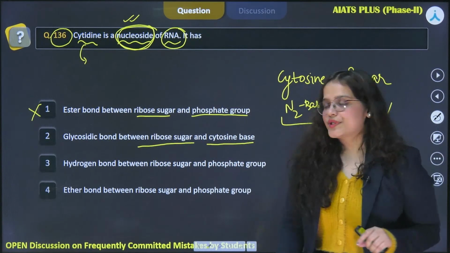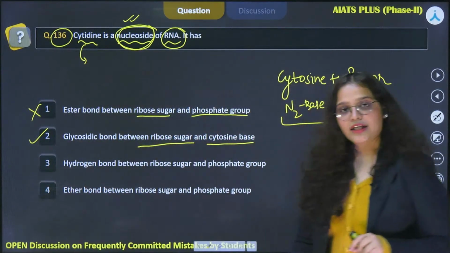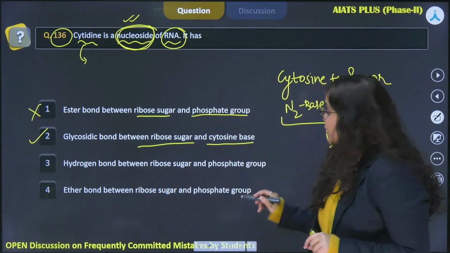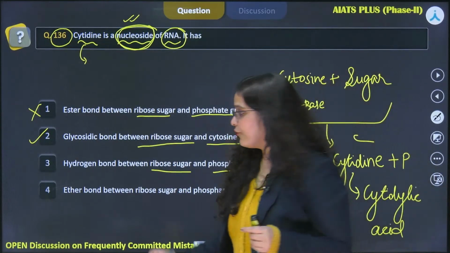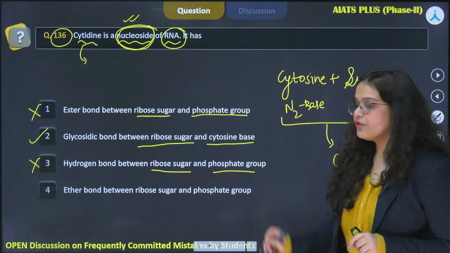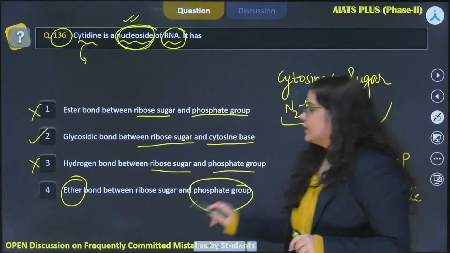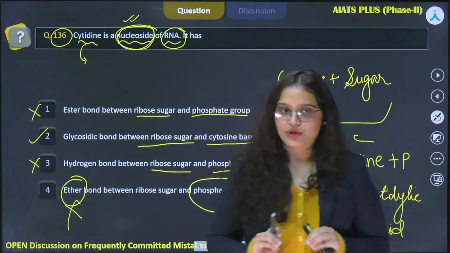So option 2 seems to be the right answer. But let us read the other options as well. Option 3 states hydrogen bond between ribose sugar and phosphate group. Again, we don't have a phosphate group, therefore option 3 cannot be the right answer. In option 4 I can see ether bond and phosphate group. Ether bond is not present, so it is an irrelevant option altogether.